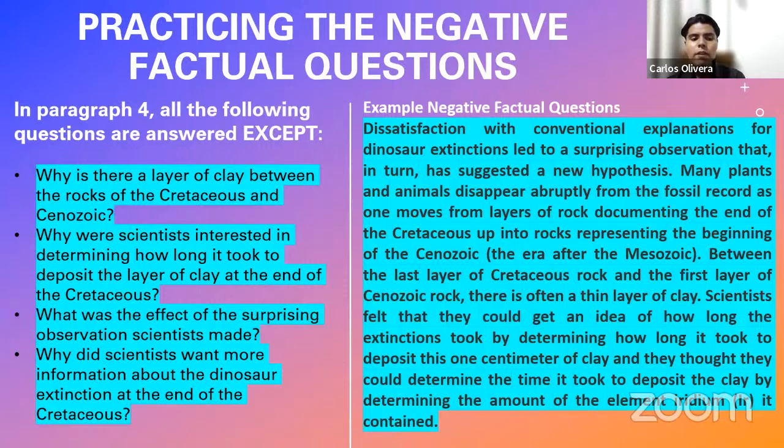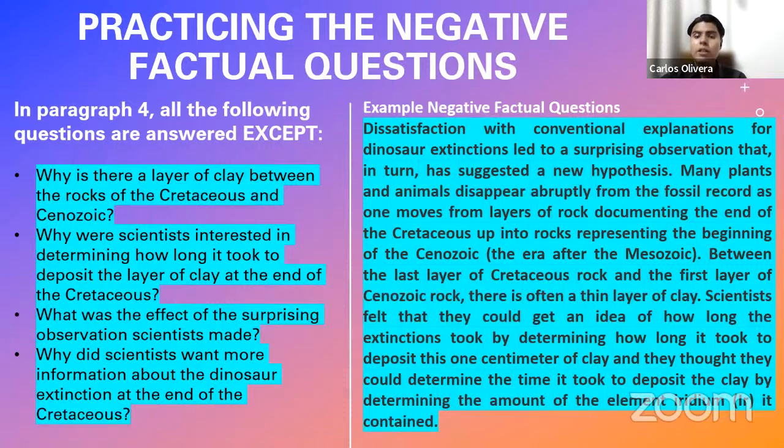For example, what about the third response? What was the effect of the surprising observation scientists made? In this case, as you can see, this option is not correct. Why? Because right at the beginning of the reading passage, it is said that the observation the scientists made was the reason why they started to develop a new theory about the extinction of dinosaurs, right? So it is discussed in the reading passage what was the effect of the surprising observation scientists made.